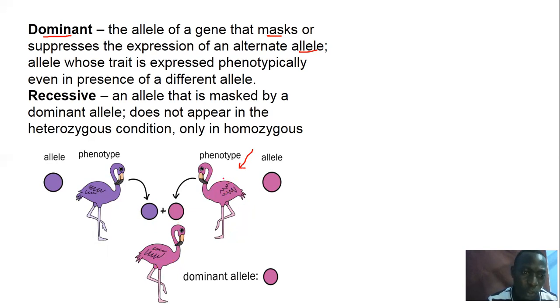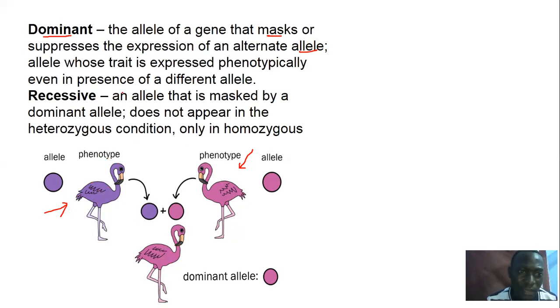Because normally during fertilization, the male brings one set of chromosomes and the female also brings one set of chromosomes to form a diploid individual with two sets of chromosomes. Now that other allele which is not expressed, for example, for this purple flamingo, because it also brought its genes in forming this baby, we call them a recessive allele.